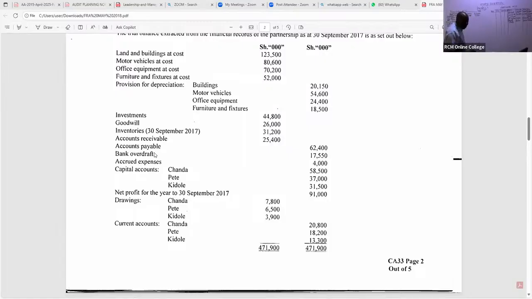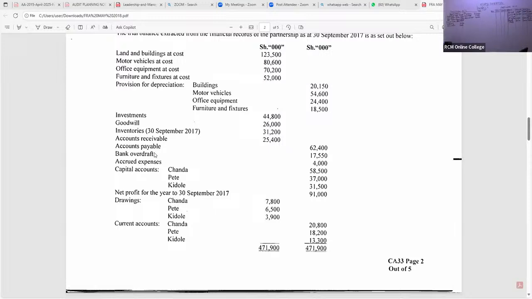17,550. And then now, my good students, I can see accrued expenses. Those are current liabilities. So we have accrued expenses of how much? I wish I had a physical paper to underline at times. Is there somebody? 4,000, right? Accrued expenses of 4,000. Thank you so much.